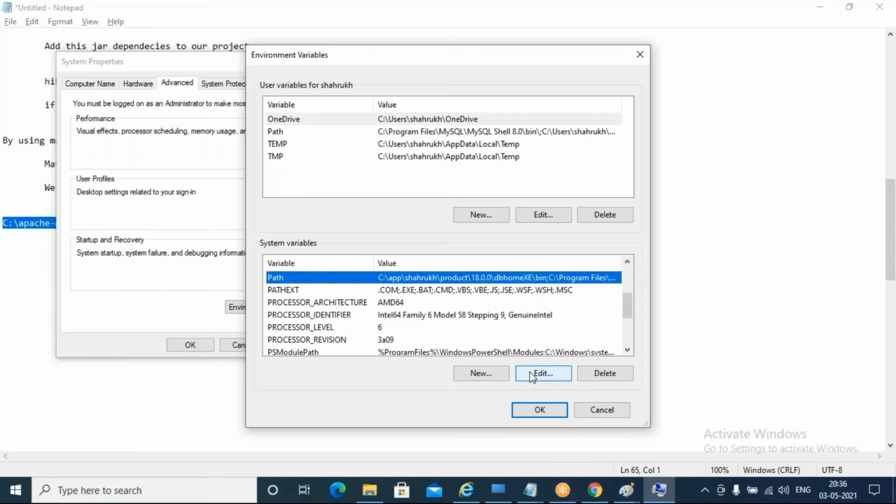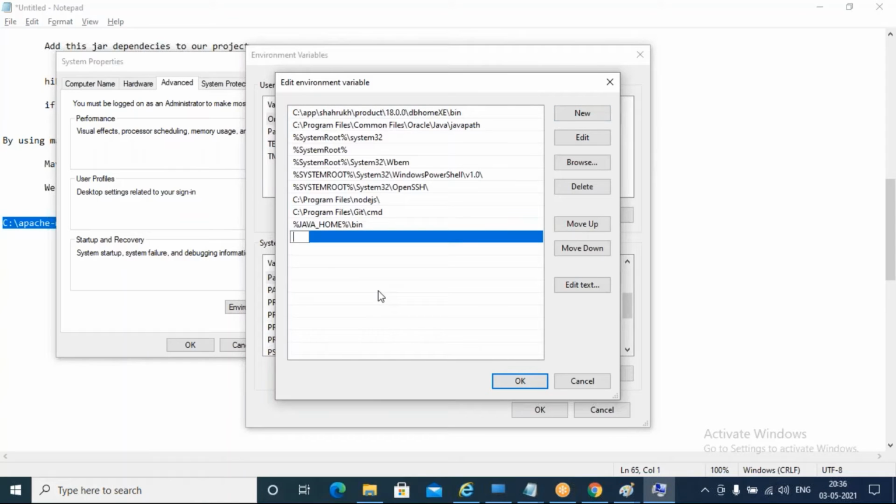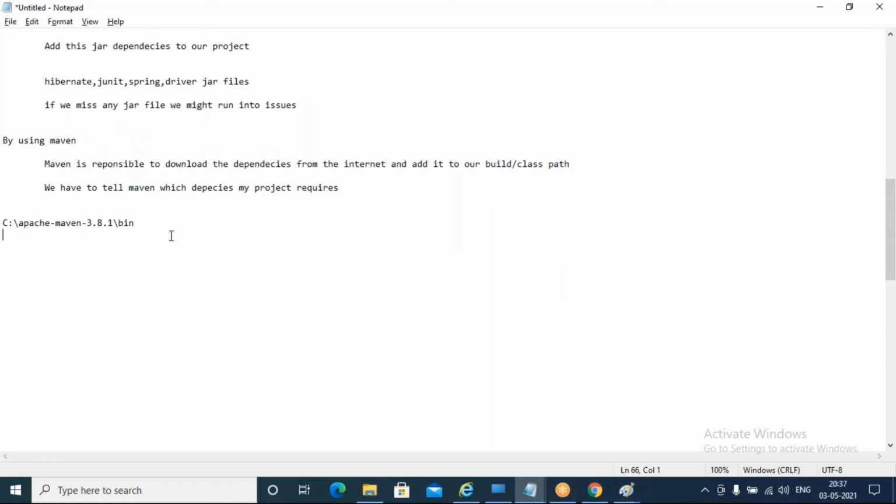How can we add it to path variable? Click on edit, and here hit new. Here I'm going to type percentage Maven, the variable name we give, like Maven underscore home percentage. Okay, that's it. If you give this much, click OK. Click on OK and close this. Once the setup is done, the class path setup is done.